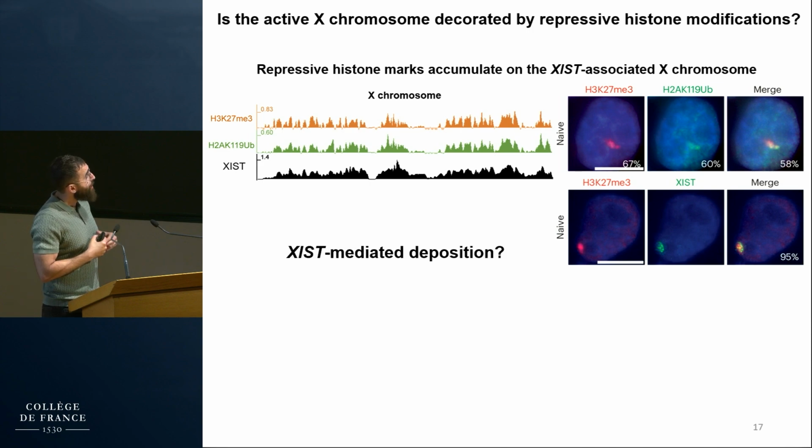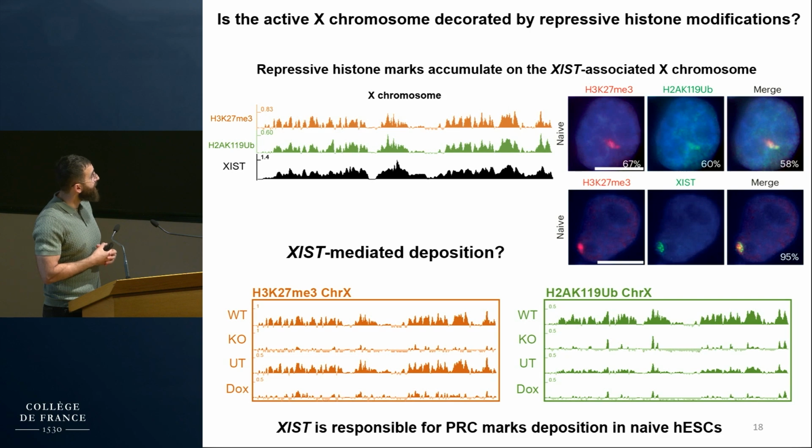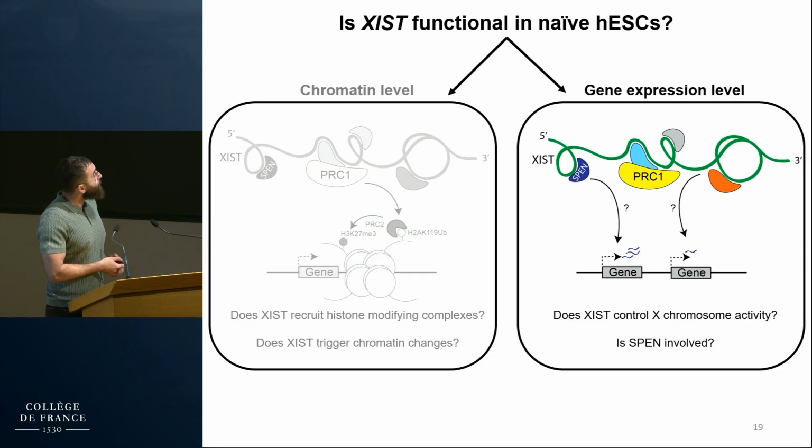But the next question was whether the deposition of these modifications is directly mediated by XIST. So we looked for the presence of these modifications on the X chromosome in the XIST knockout and DOX-treated CRISPRi clones. And as you can clearly see here, we had a global depletion of these modifications in the absence of XIST, strongly suggesting that this RNA is responsible for the deposition of these modifications in naive human embryonic stem cells. So to conclude for this part, in naive cells, XIST recruits PRC1 and PRC2 to the active X chromosome, which leads to the deposition of H3K27 trimethylation and H2A lysine 119 ubiquitination.